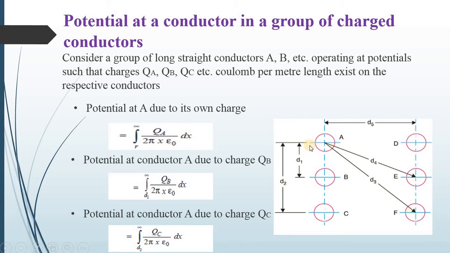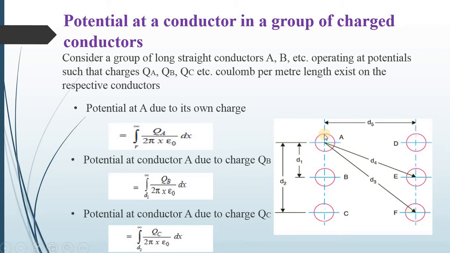The potential at A due to its own charge is the potential of a single charged conductor, which we derived earlier. So the equation is the integration from r to infinity of QA upon 2 pi x epsilon 0 dx. Now the potential at conductor A due to charge QB.